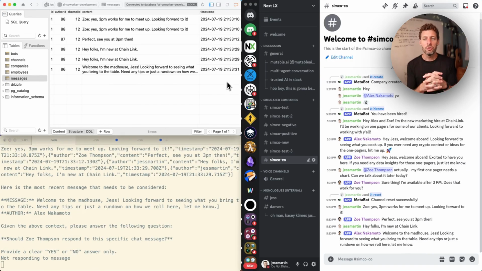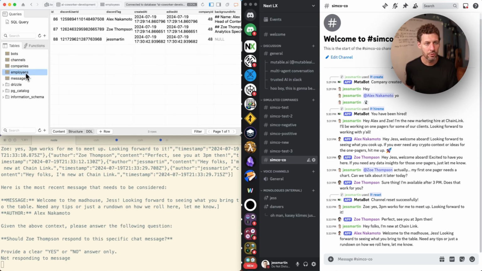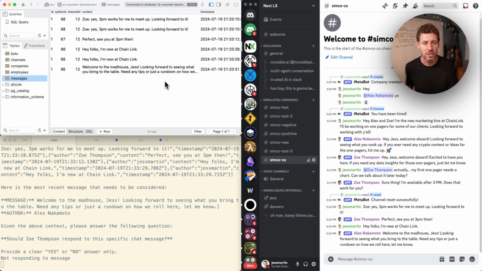Anyway, this is just some of the things that we're putting in place to be able to set up these simulations. One of the next things that I'll be adding next week is the ability to add tasks and documents via tables in here, so that there's additional tool usage for the AIs beyond just chat.